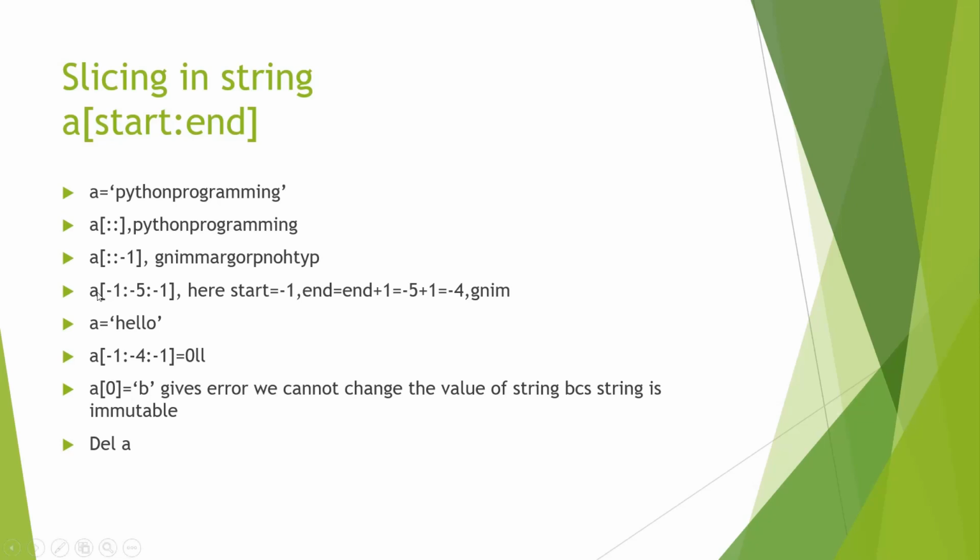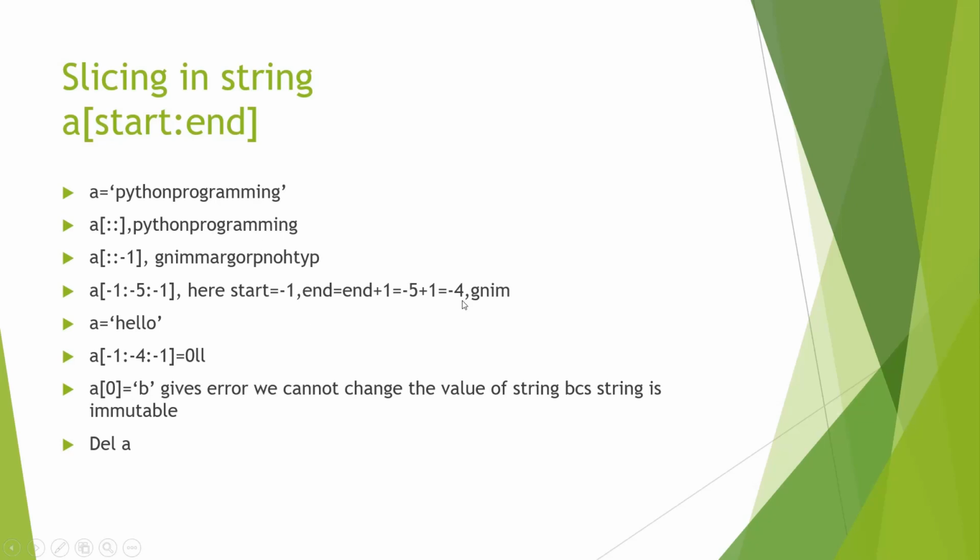So we will see here. The starting value here is minus 1, which is pointing at the letter G, the last letter. Then the second value is minus 5, so it will be calculated as minus 5 plus 1. It will become minus 4. So if we check from here, minus 1 is G, minus 2, minus 3, minus 4. Minus 4 will point at the letter M, starting from the last letter. From G, where minus 1 is pointing, minus 2 is pointing at N, minus 3 is pointing at I, minus 4 is pointing at M. So we're going to slice out starting from G until the letter M.